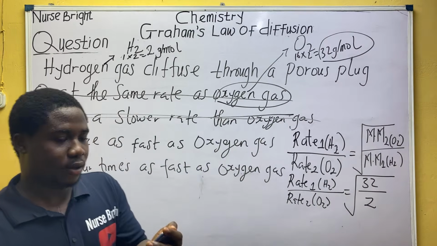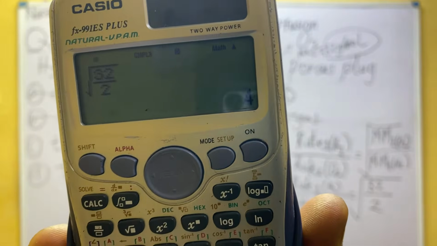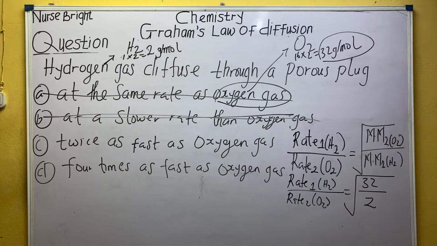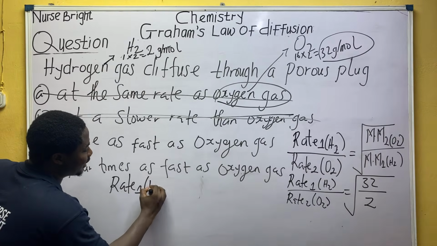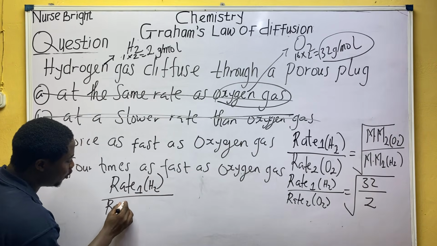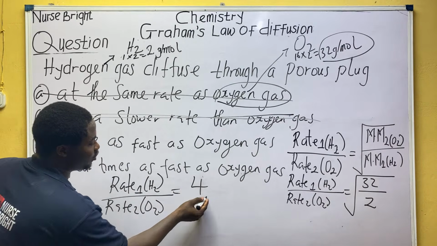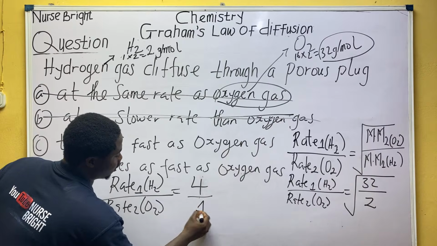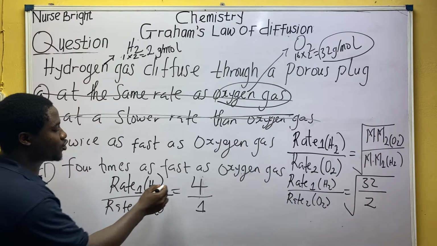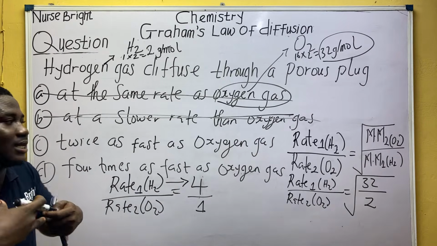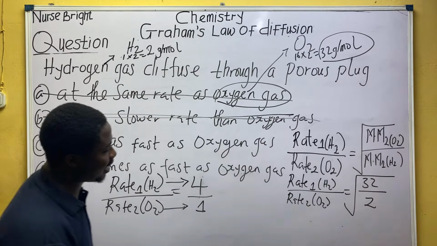So automatically the rate of diffusion of hydrogen gas compared to the rate of diffusion of oxygen gas is 4, literally 4 over 1. They don't mention it because we are looking for the rate of hydrogen to oxygen. So hydrogen will diffuse 4 times as fast as oxygen gas.